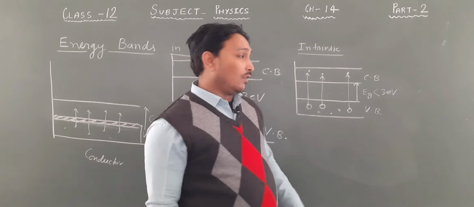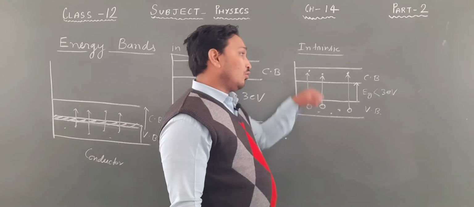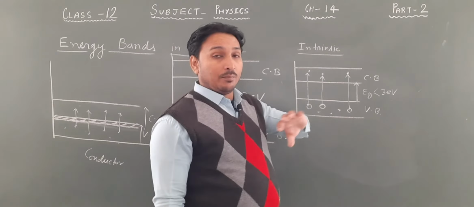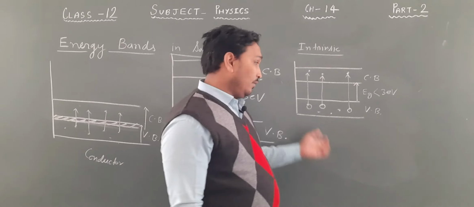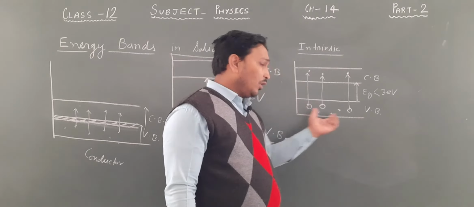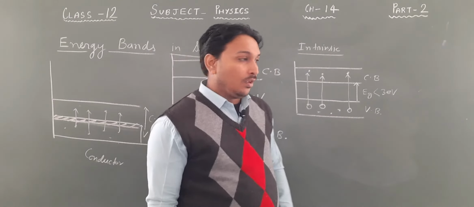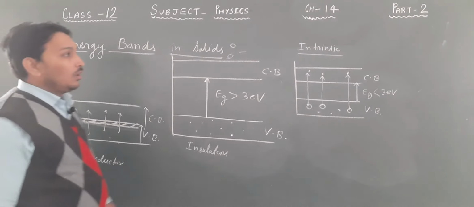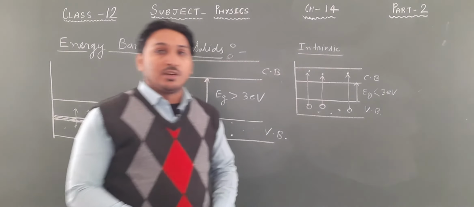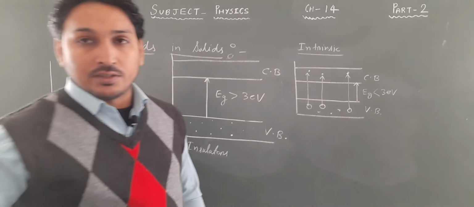Okay, whenever an electron leaves the valence band and goes to the conduction band, by breaking its bond, it will leave a hole behind it. And that's why there are so many holes. Is it clear? Now, if we go to the extrinsic semiconductors, then in extrinsic semiconductors,